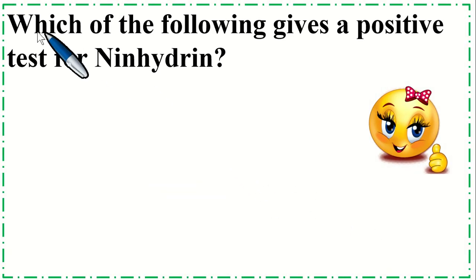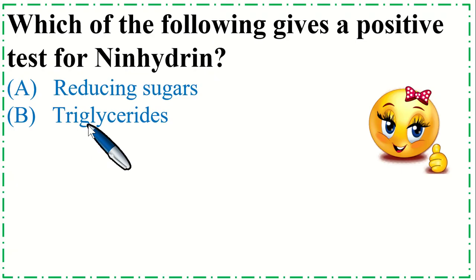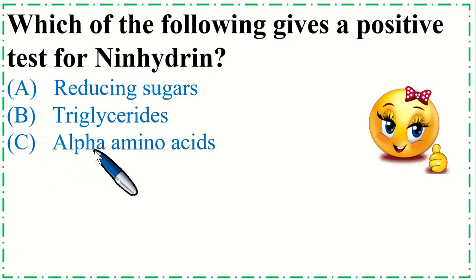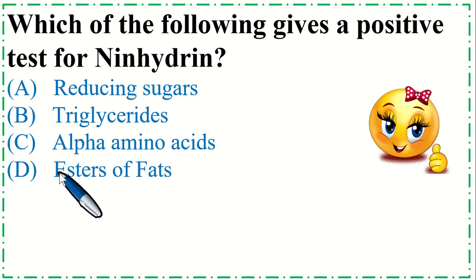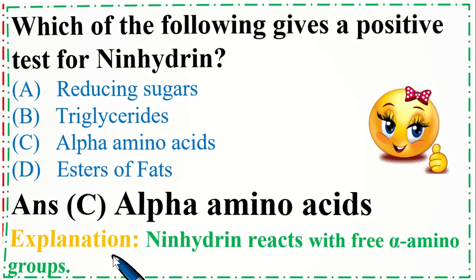Dear students, which of the following gives a positive test for ninhydrin? Option A, reducing sugar, B, triglycerides, C, alpha amino acids, and option D, esters of fats. So the correct option is C, alpha amino acids. Ninhydrin reacts with free alpha amino acid groups.